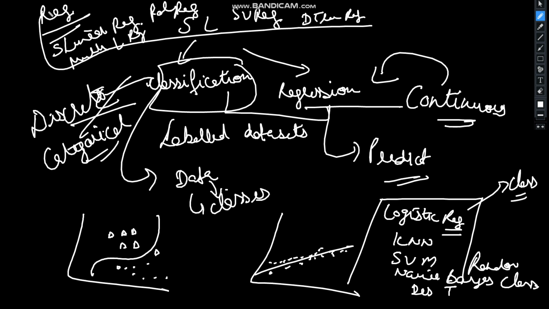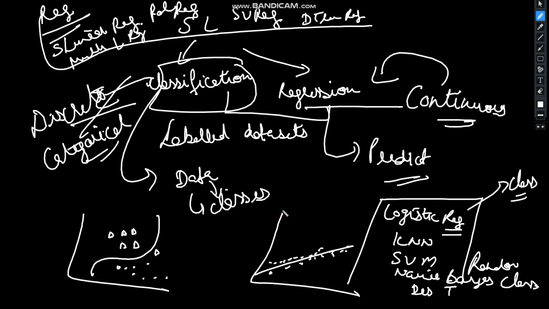Regression can be further divided into linear and non-linear regression, whereas classification can be divided into binary classifier and multi-class classifier. Let's understand the types of classifier.